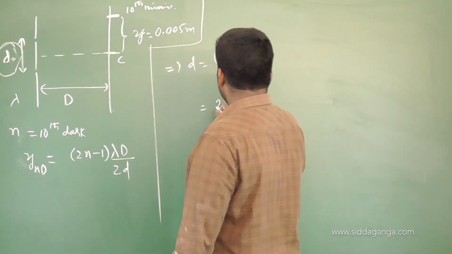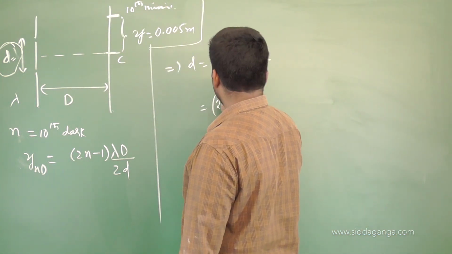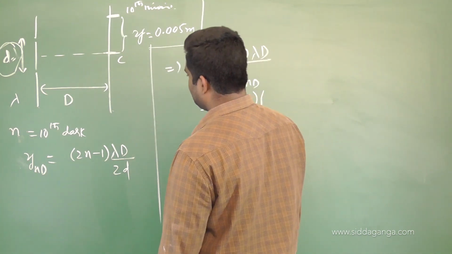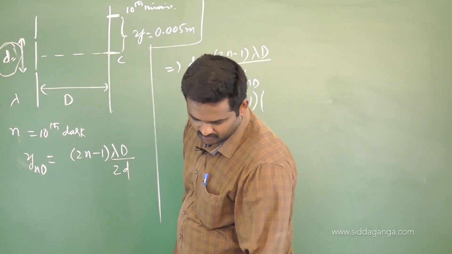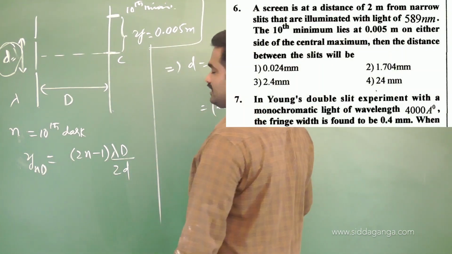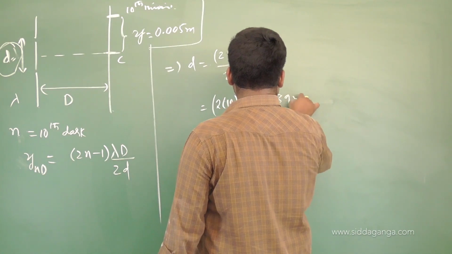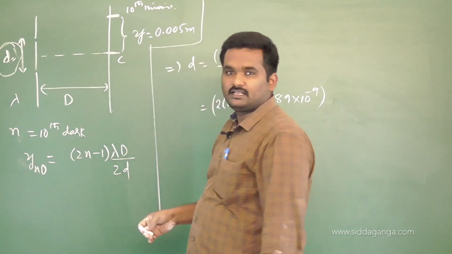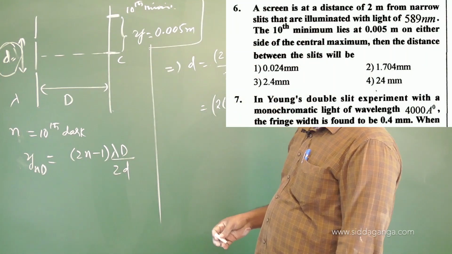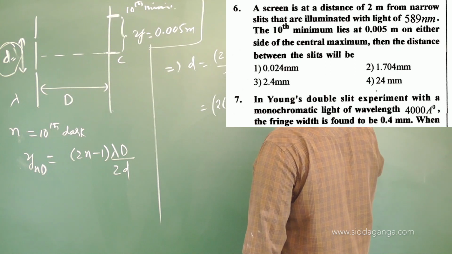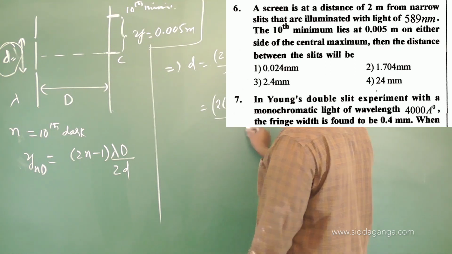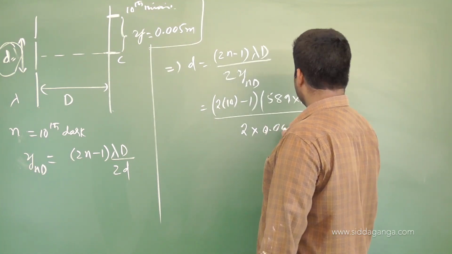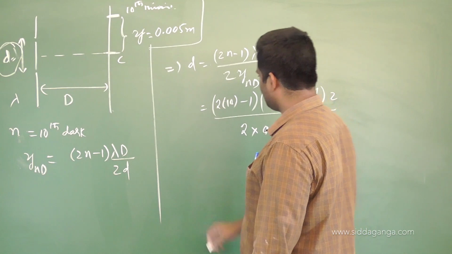So this is 2 into n value, they have given it as 10. 2 into 10 minus 1, into the wavelength value. How much have they given? Lambda is 589 nanometer, that is 589 into 10 to the power of minus 9, into capital D value. Capital D is 2 meter, all divided by 2 into yn value. How much is it? 0.005. Just do this calculation.